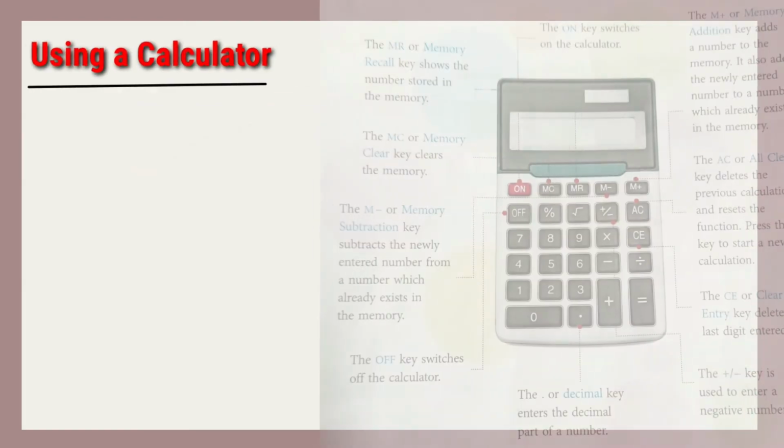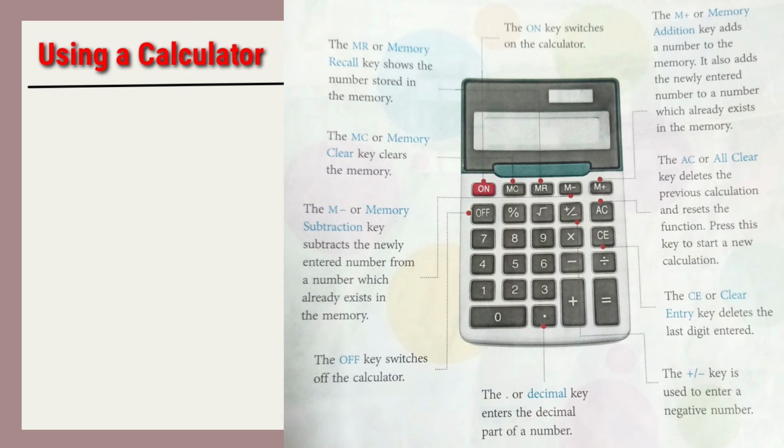Next topic is using a calculator. We are all familiar with the calculator, but some of them do not know the functions of the different keys of a calculator. Now let's see in detail. First is the on key, switches on the calculator. Next is the MC or memory clear key, clears the memory.